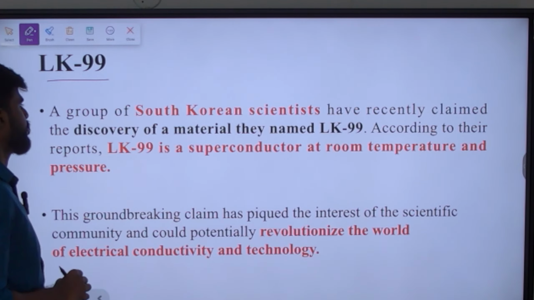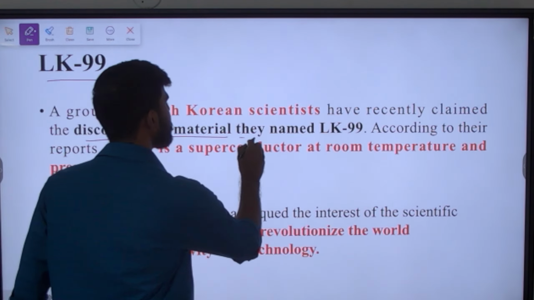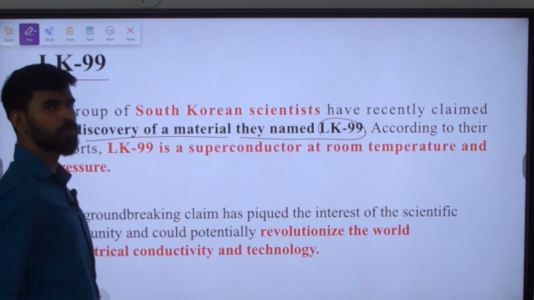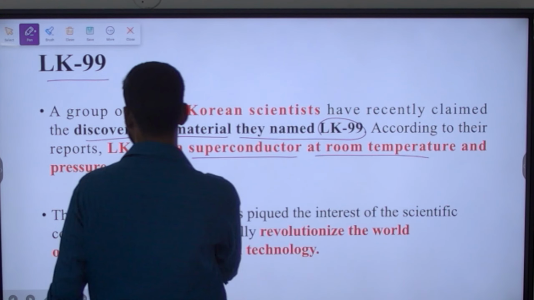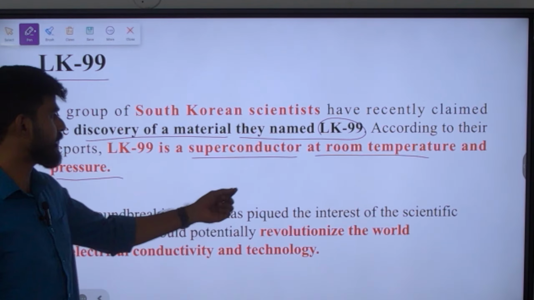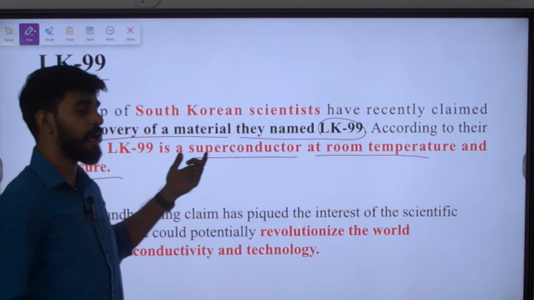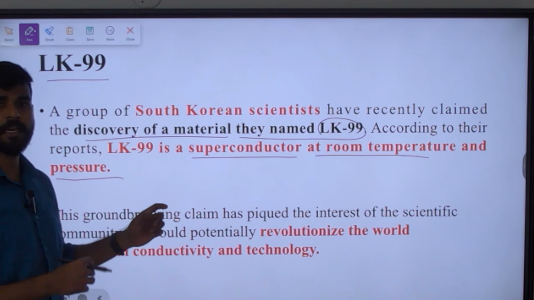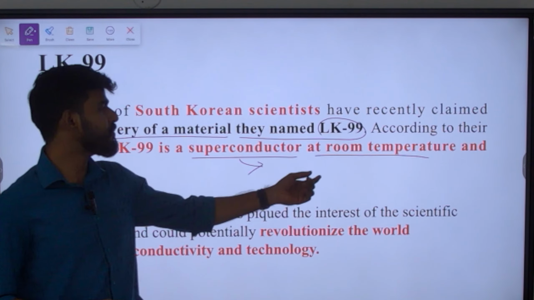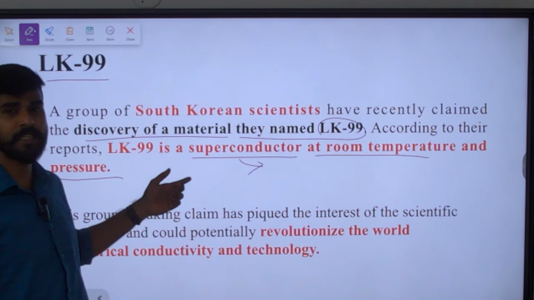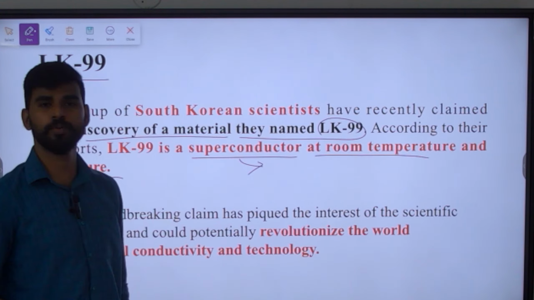We have to know. A group of South Korean scientists have recently claimed discovery of a material that they named LK99. So what kind of material is it? It is a superconductor at room temperature and pressure. So they are claiming that this LK99 can be used as a superconductor at room temperature and pressure. Generally, superconductors have other special features and it is not exhibited at room temperature and pressure, but they are saying this LK99 can be used as a superconductor, that too at room temperature and pressure.